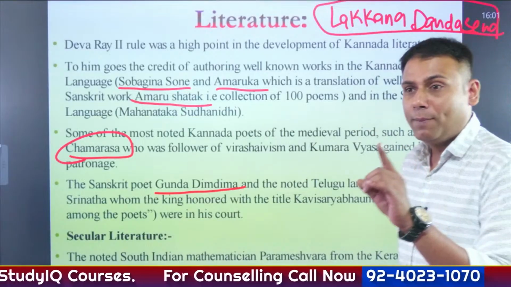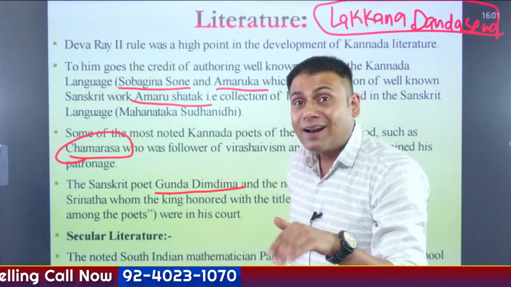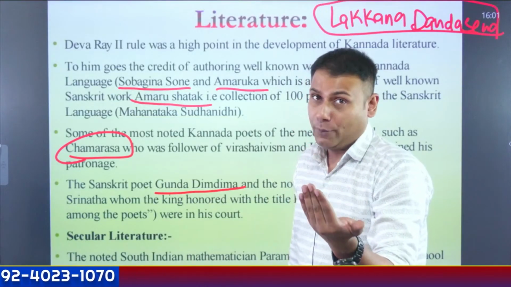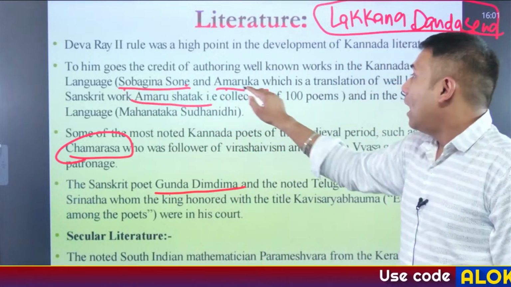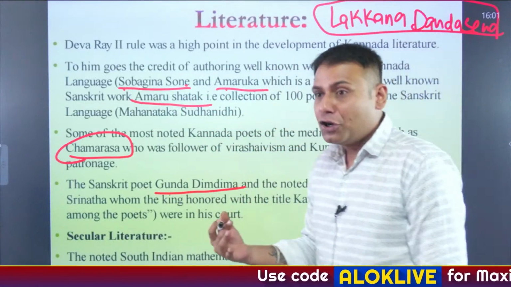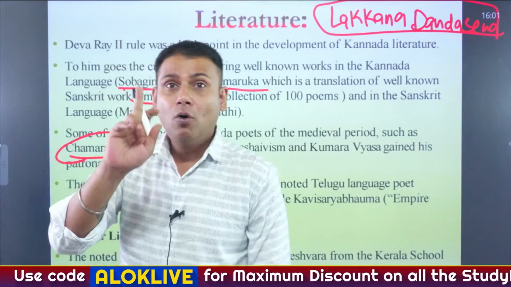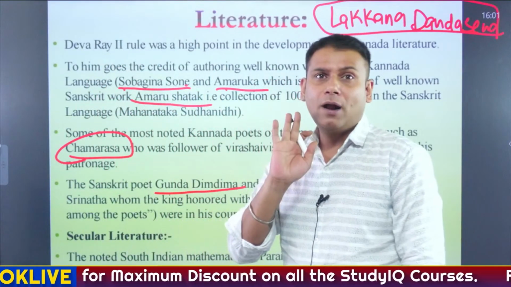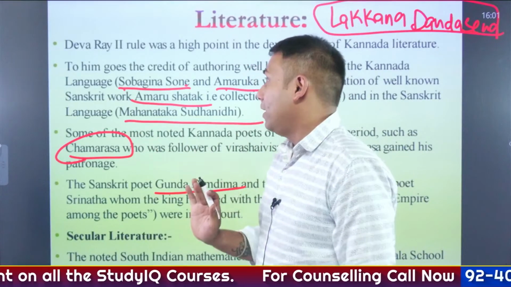So what do you need to remember? There were different texts that were translated into the Kannada language, such as Sobagin Son and Amaruka, which is a collection of 100 poems, particularly in Sanskrit. One more important work that you need to remember about him is Mahanatak Sudha Nidhi.